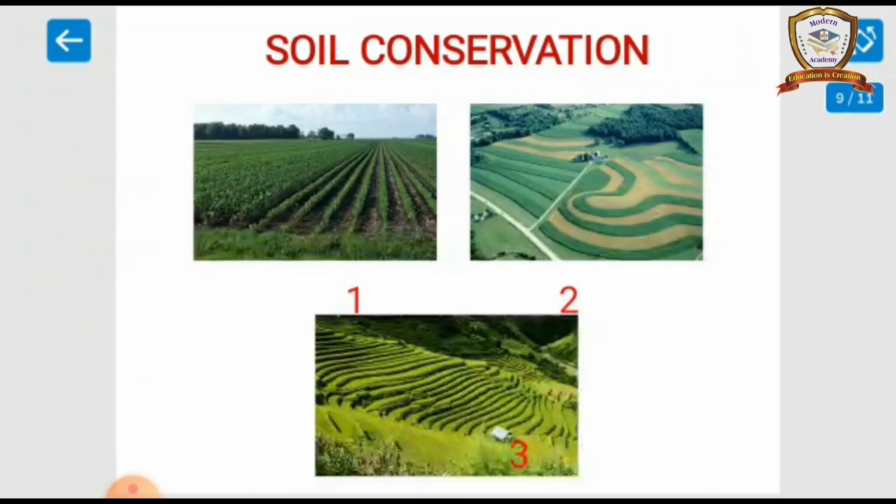Soil conservation methods. See, this is the image. What are the methods? Strip farming, and they are parallel. They are planting the trees, and there is terrace farming and contour ploughing. They planted the trees in this order.